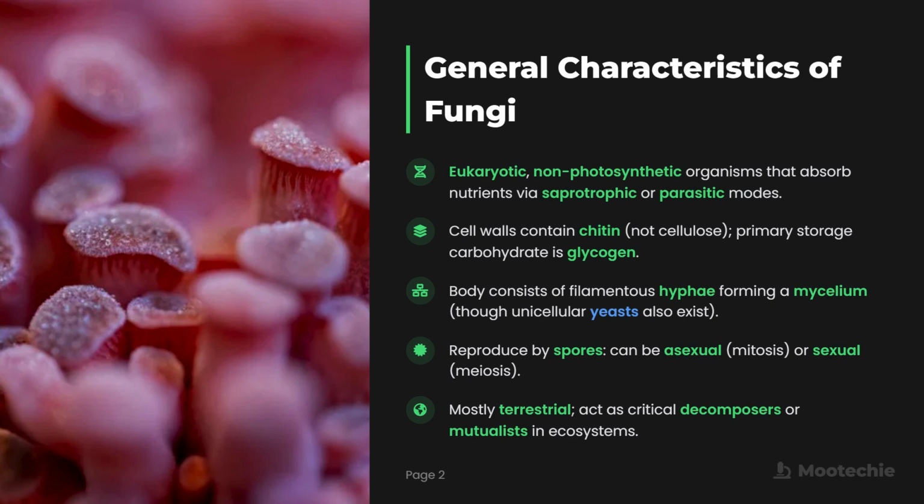The fungal body consists of filamentous hyphae forming a mycelium, though unicellular yeasts also exist. Think of the mycelium as a vast, branching network hidden in the soil or food, while yeasts are single, free-living cells. They reproduce by spores, which can be asexual, produced by mitosis, or sexual, produced by meiosis. Spores are like tiny, durable seeds that allow fungi to spread and colonize new areas.